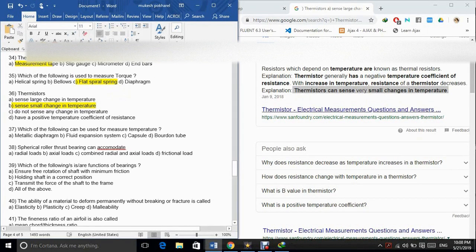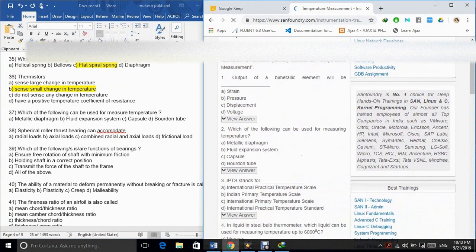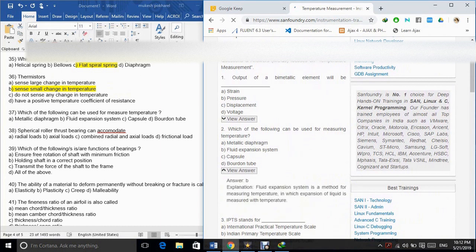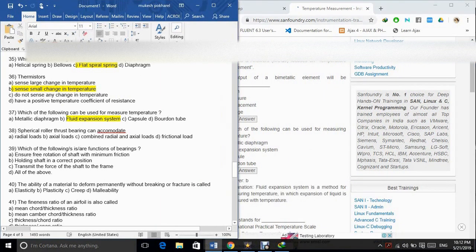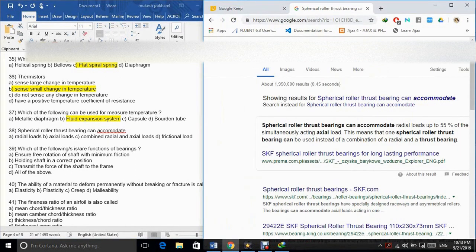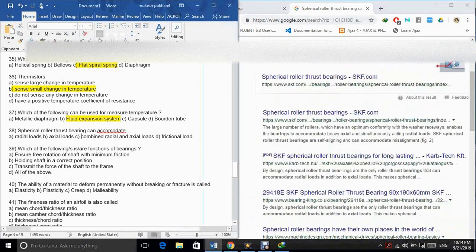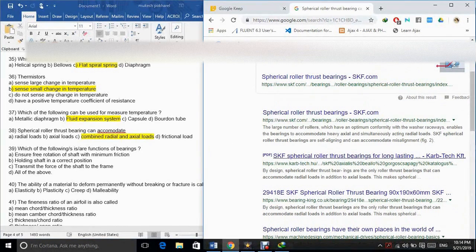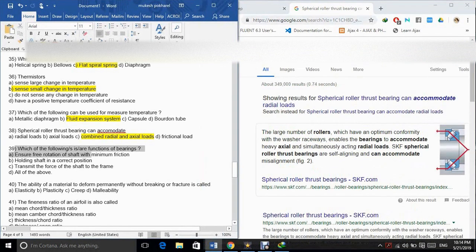37. Which of the following can be used to measure temperature? A. Metallic diaphragm. B. Fluid expansion system. C. Capsule. D. Bourdon tube. The correct answer is option B. 38. Spherical roller thrust bearing can accommodate A. Radial loads. B. Axial loads. C. Combined radial and axial loads. D. Frictional load. The correct answer is option C.